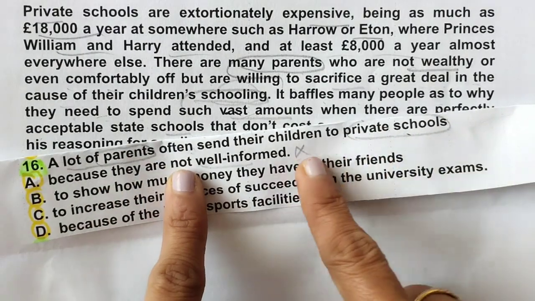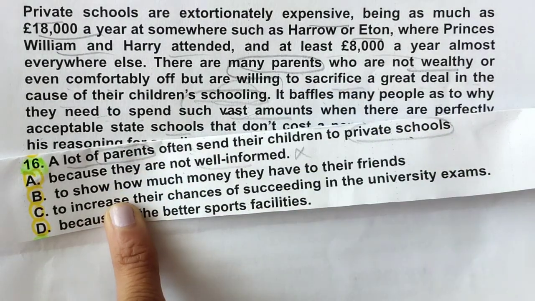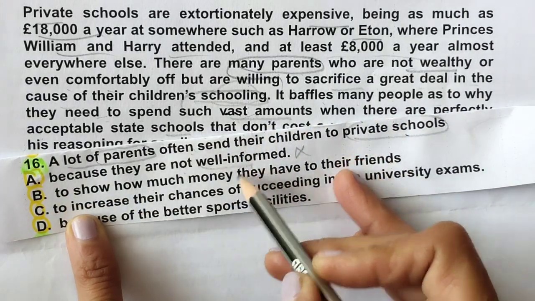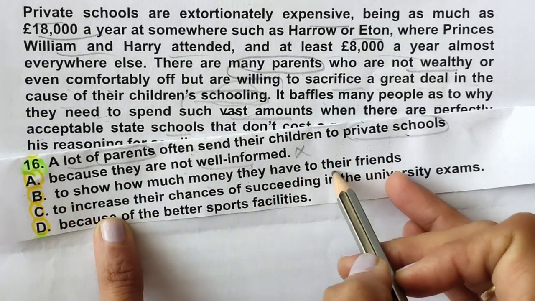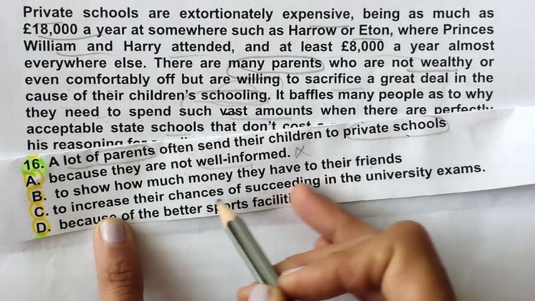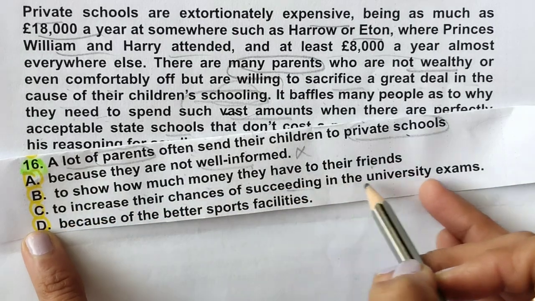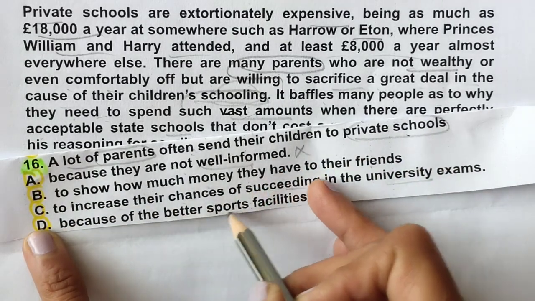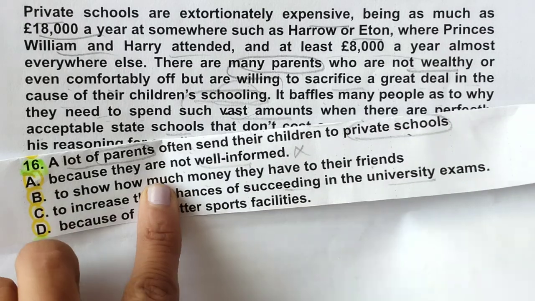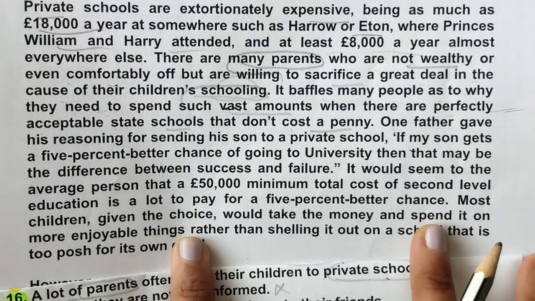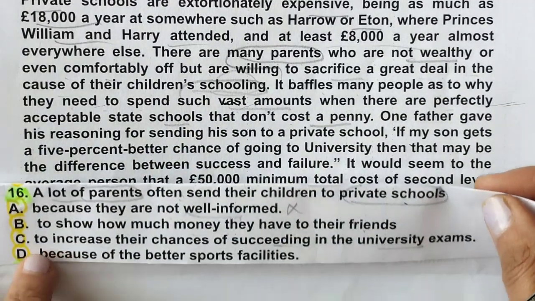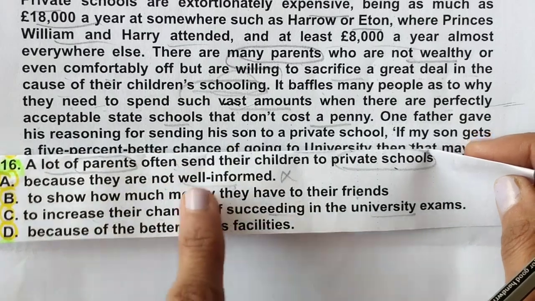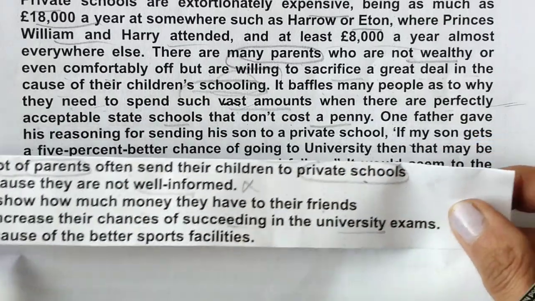So because this is the question statement we have got here, and because they are not well informed to show how much money they have to their friends, this is also not explained to increase their chances of succeeding in university exams. Okay, so it means we need to read a little more because nothing was explained in all four options. So what should we accept?